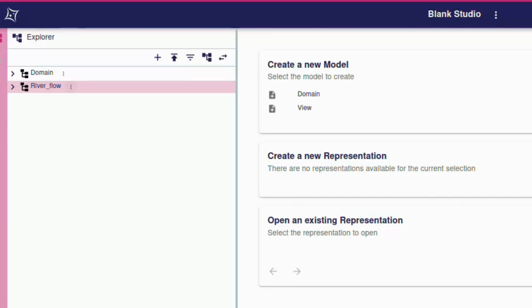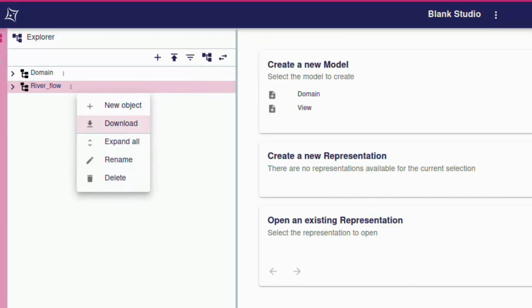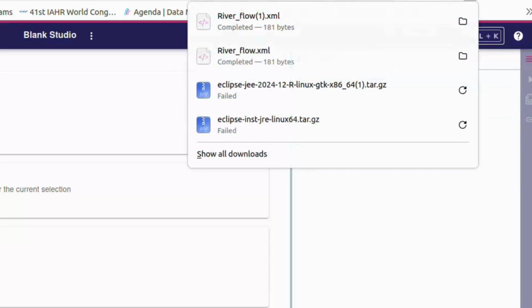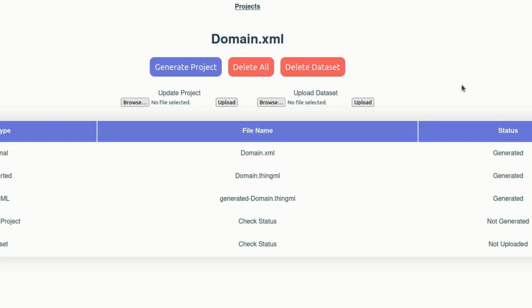After completing configuration and modeling, we move to execution in the Orchestrator. We will download the river flow XML file. Then we upload the XML file in the Orchestrator, and also we upload the dataset.